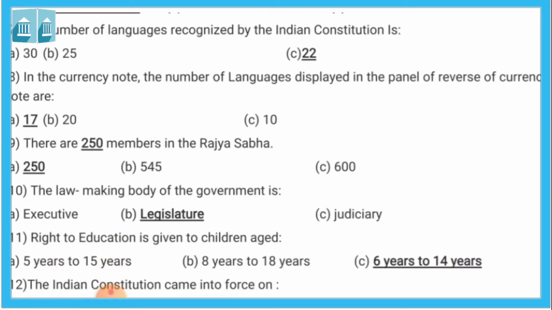Ninth, there are dash members in Rajya Sabha. How many members are there in Rajya Sabha? 250 members, and Lok Sabha 545 members. Rajya Sabha and Lok Sabha are the two houses of our parliament. There are 250 members in Rajya Sabha, and Lok Sabha's members are 545.